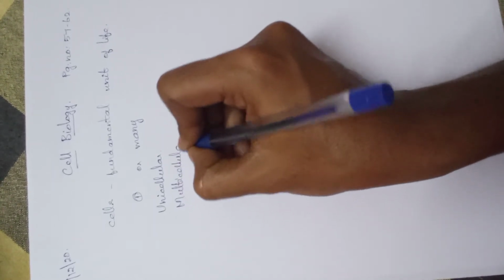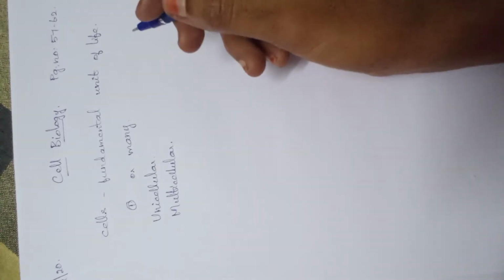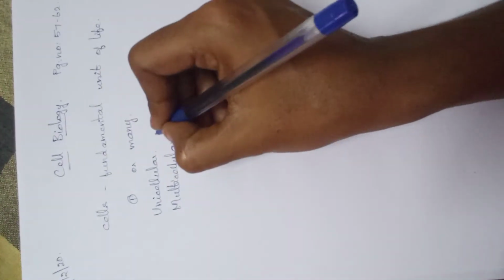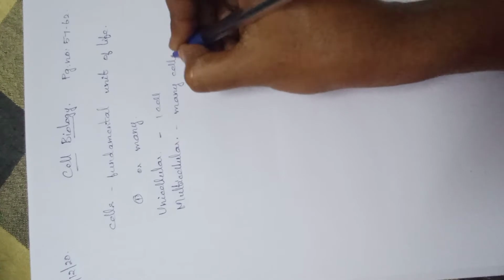So these are two different types of organisms. Based on the cells, we can divide them into two types. Unicellular means with one cell, and multicellular means with many cells, more than two cells.